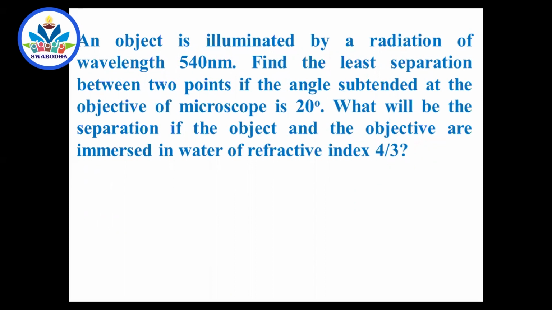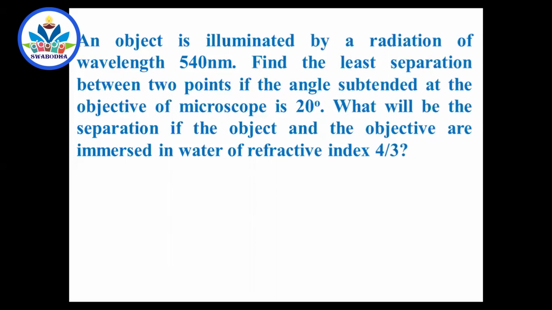We haven't worked out a problem on resolving power and limit of resolution, correct? We will see that, and then we will stop. An object is illuminated by a radiation of wavelength 540 nanometer, and this problem is available in your PDF notes. So you need not worry, you need not take it down. But you have a pen and paper, you have to solve it. Find the least separation between the 2 points if the angle subtended at the objective of the microscope is 20 degrees. What will be the separation if the object and the objective are immersed in water of refractive index 4/3? Did you understand what is given in this problem?